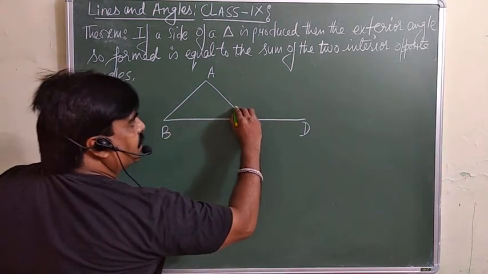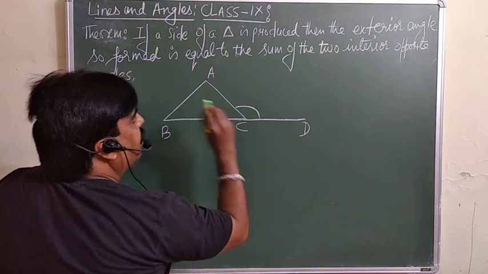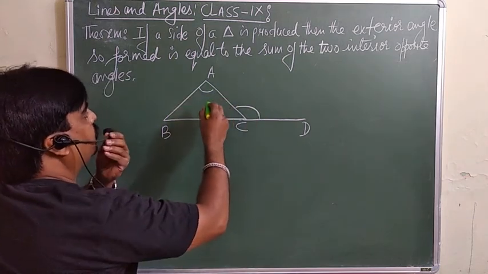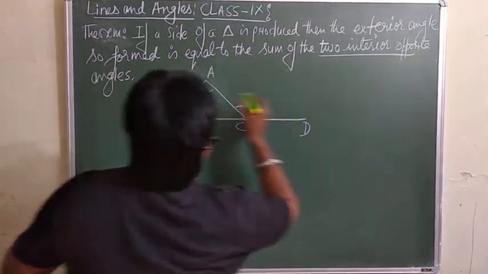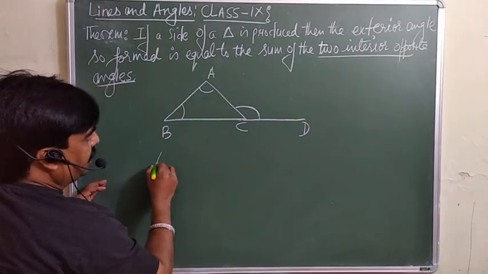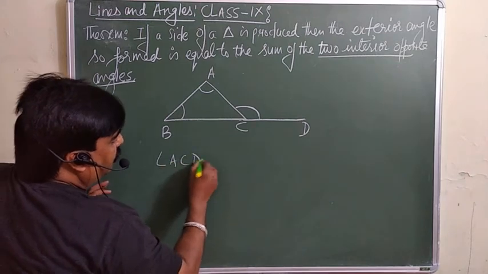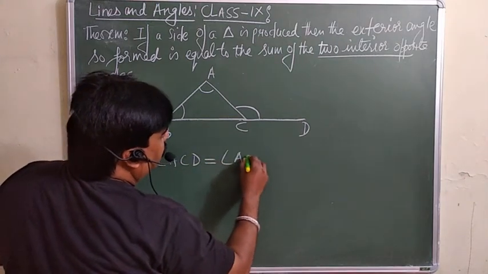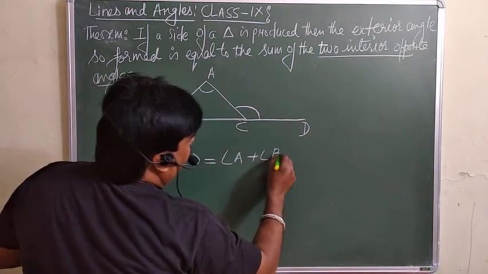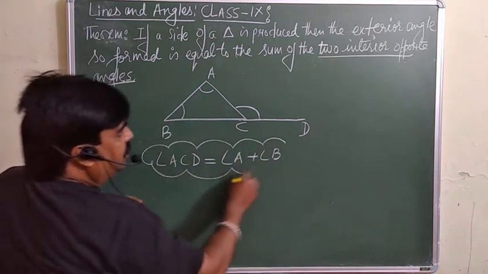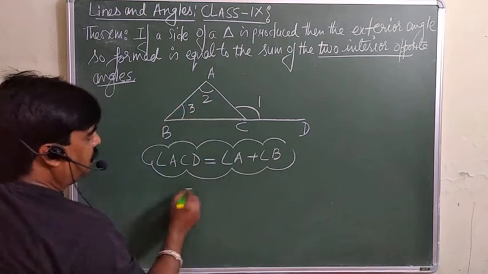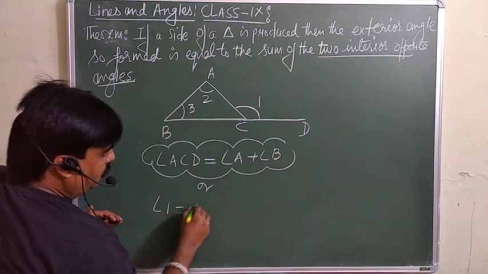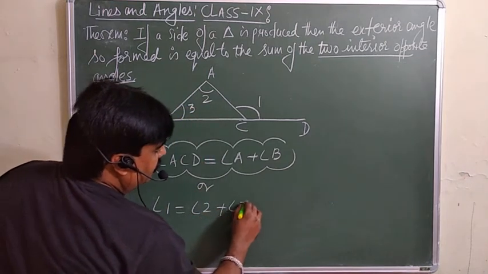Then it says this exterior angle will be equal to the sum of the two interior opposite angles. This means angle ACD will be equal to angle A plus angle B. For convenience you can give the numbers 1, 2 and 3, so angle 1 will be equal to angle 2 plus angle 3.